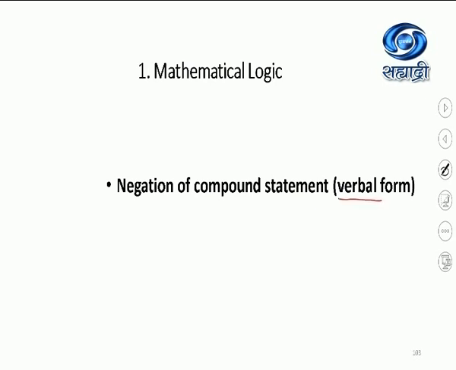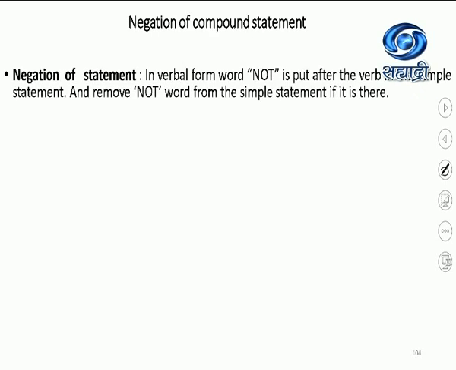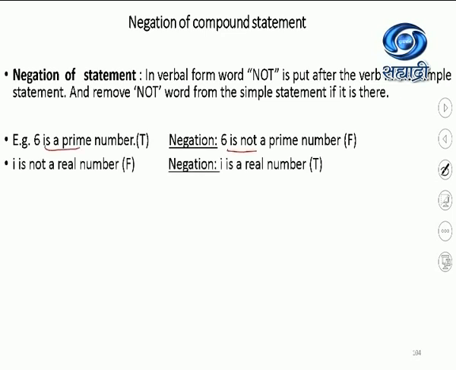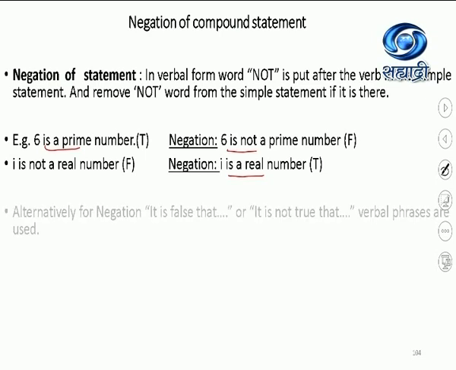First we will see the verbal form and then we will go for the symbolic form. Negation of a statement. In verbal form, as I've already told you, not is put after the verb in the simple statement, and the not word is removed from the simple statement, which we have already seen in the slide before. I've just taken one example over here. 6 is not a prime number, and i is not a real number, negation is i is a real number. This is very easy when you have a simple statement with you.